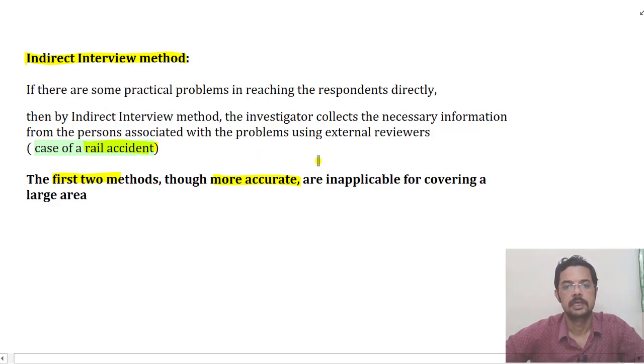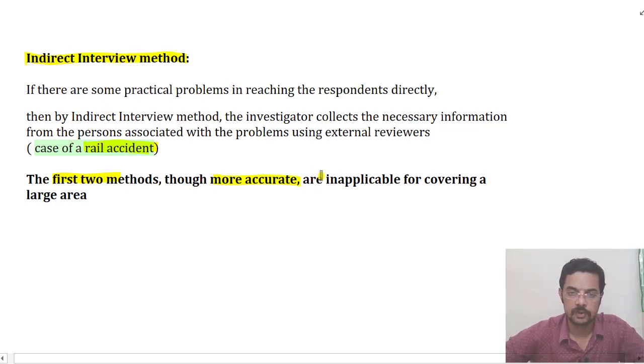But since the spread may be large, and the area covering the situation may be large, it may not be possible to collect information in a small span of time. It will take a lot of time, and it may be inapplicable for covering a large area, because it is not possible for a person to go to different places and collect information at the same time. So time and distance will definitely create issues in collecting this kind of information.